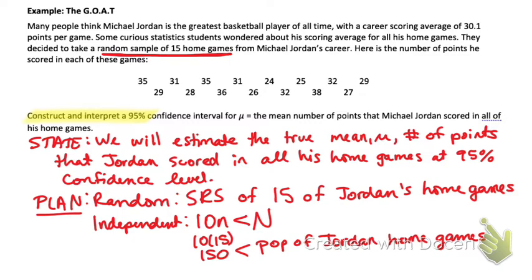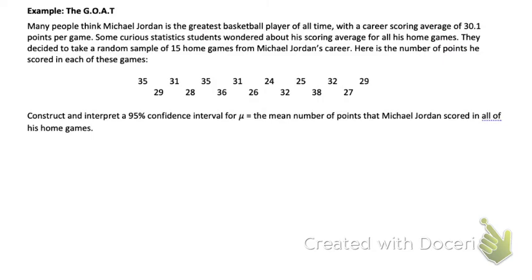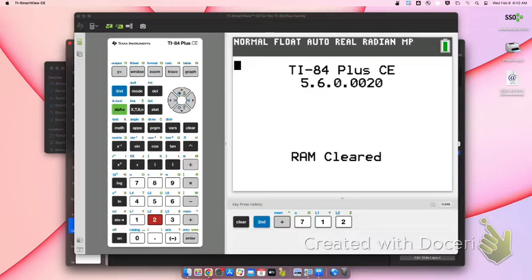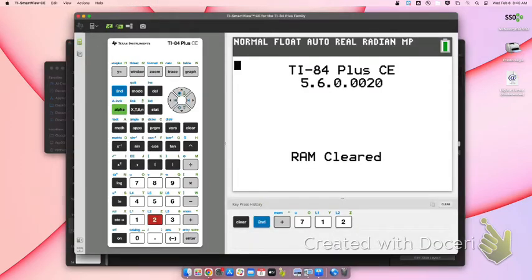Hey guys, I'm going to show you how to use your calculator to do this and save yourself some time in the future on the do part. So, if you will, please go to your calculator. Now, we have individual data, and we need our calculator to graph it for us.